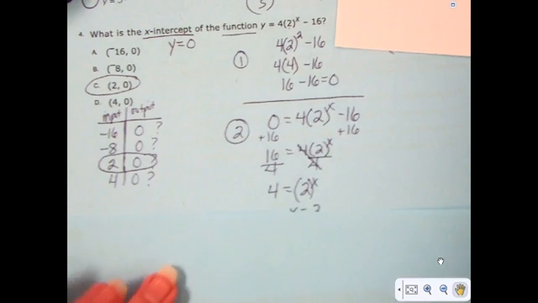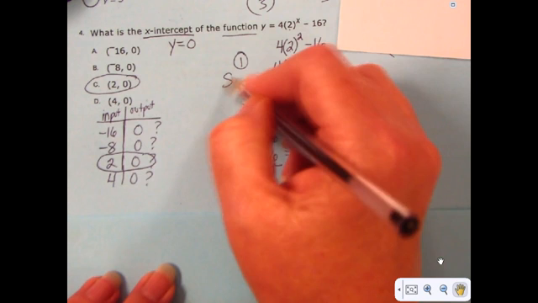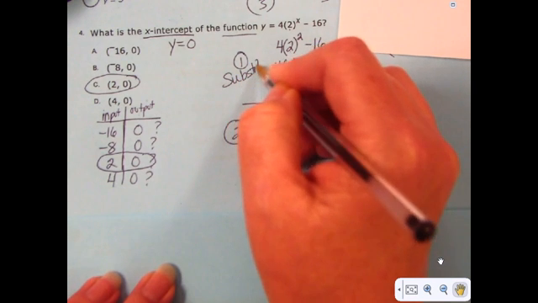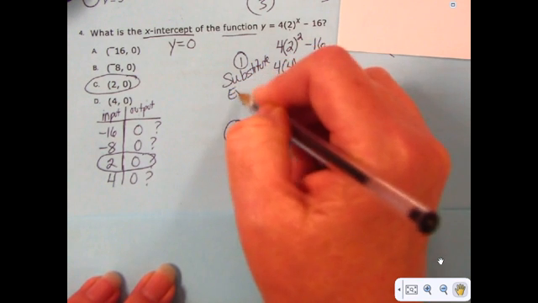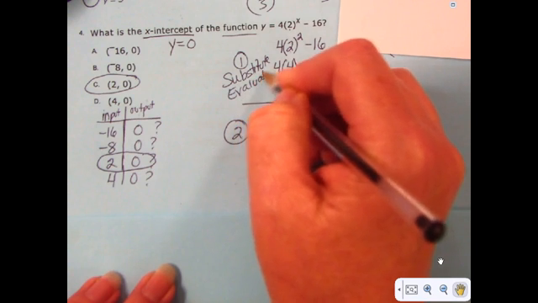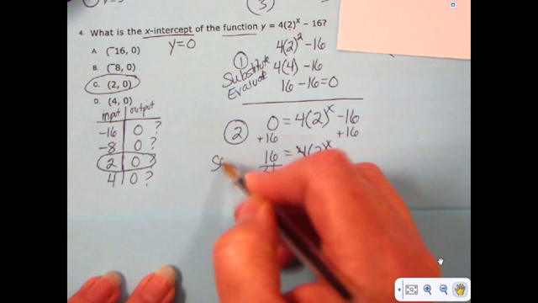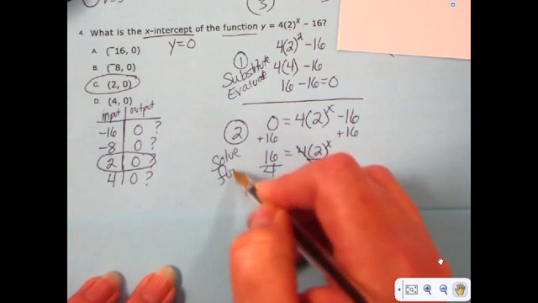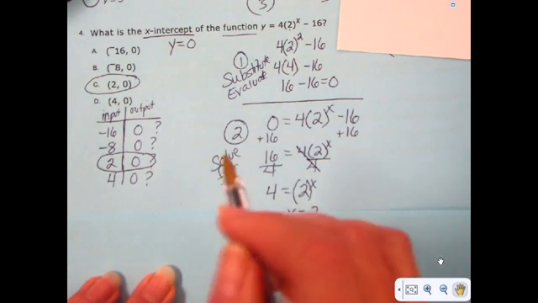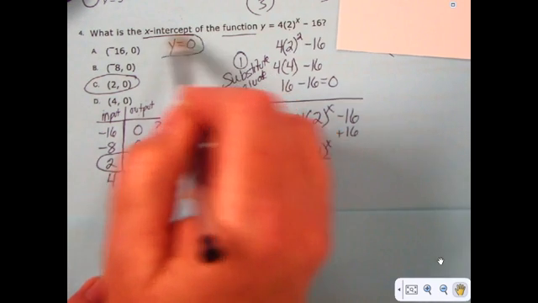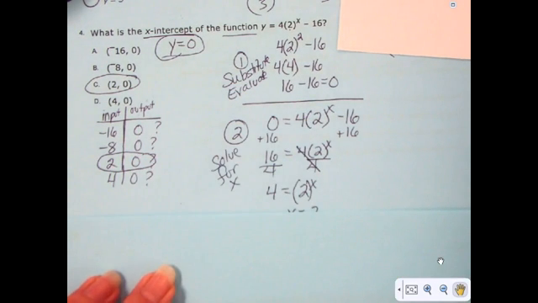So you have the substitution. You can either substitute and evaluate, looking for your input to give you the appropriate output, or you can solve for x. In both of these situations, you have to know that y equals 0, and you put all that together, and you will find your correct answer. And that's all I have to say about that.